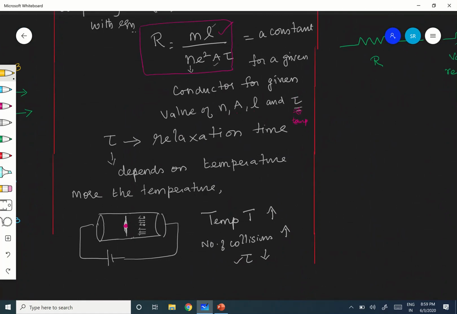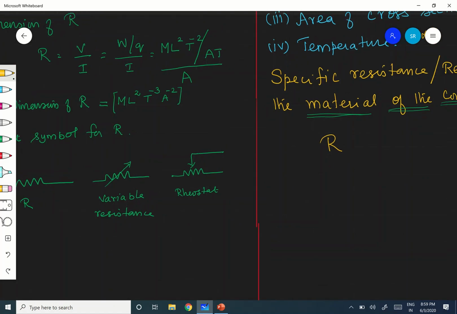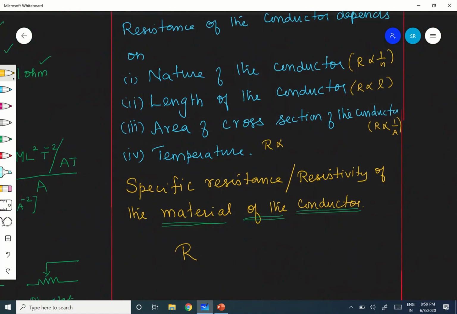Why? As you increase the temperature, the number of collisions will increase, therefore tau, the time interval between two successive collisions, will decrease. Therefore, more the temperature, more is the resistance.